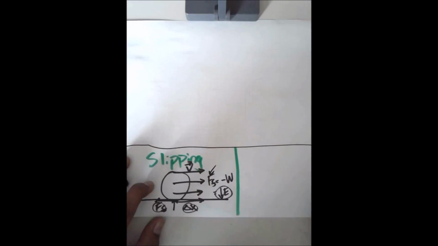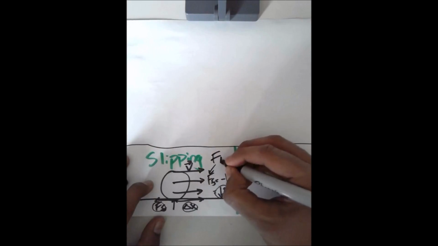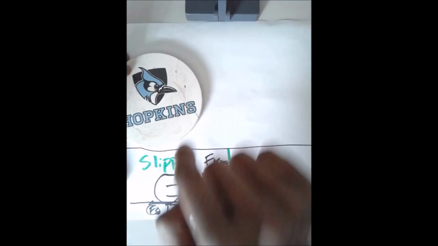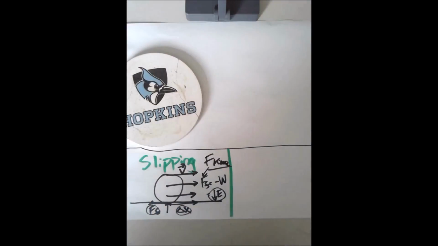What kind of friction? It's moving. Kinetic, baby. F kinetic, right? Now, let's talk about rolling without slipping.